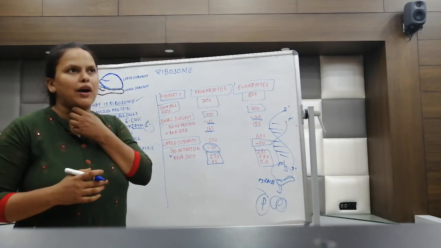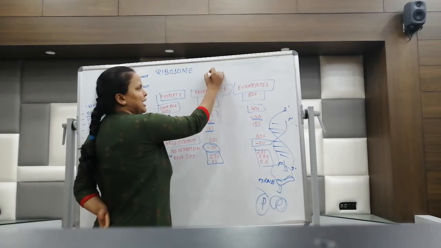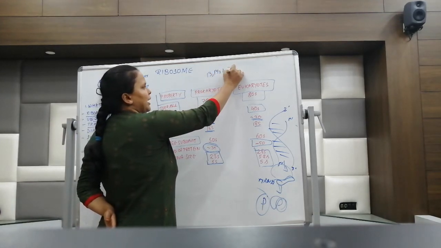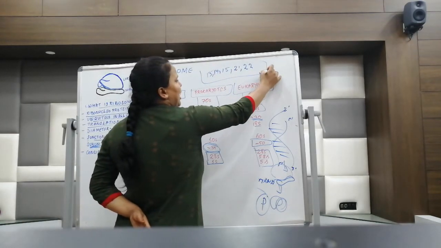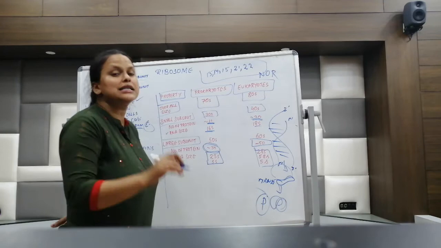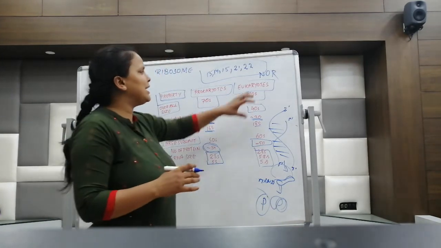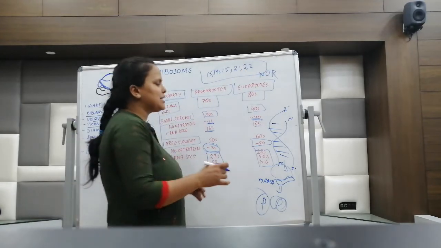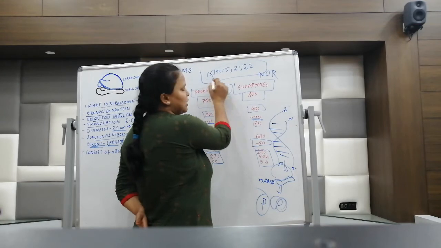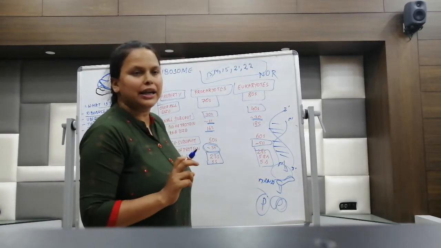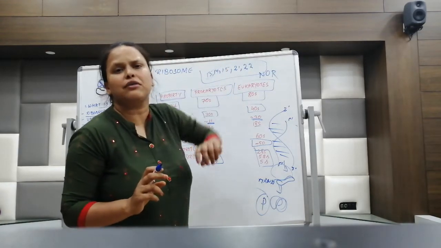So I'll tell you. For example, in eukaryotes, chromosome numbers 13, 14, 15, 21 and 22 are called nuclear organizing regions. What are these? These are nuclear organizing regions. So what basically happens is we have a long DNA. Sometimes you can see that chromosome number 13 has one part of the RNA, and chromosomes 14, 15, 21 and 22 have different segments of the RNA.